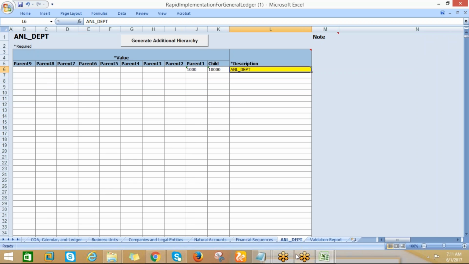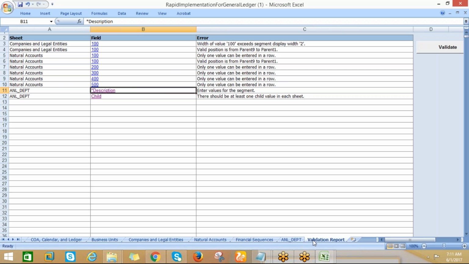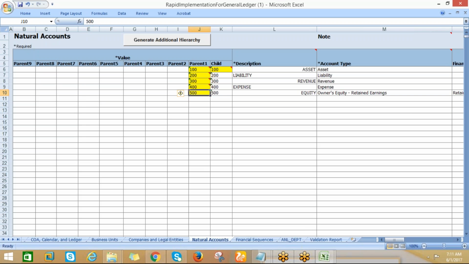Description. So description is not there. Okay, fine. And here it is only one value can be entered in a row. One value can be entered in a row. Okay.